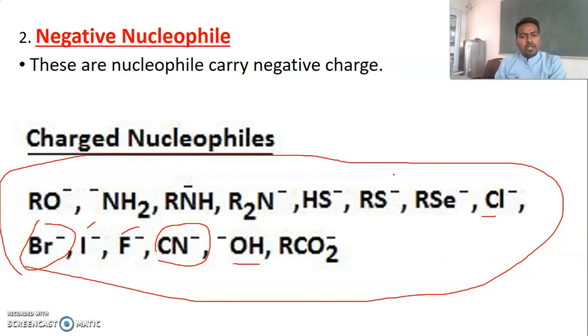Also RS minus, the alkyl sulfide group, and hydrogen sulfide HS minus. This is OH minus, hydroxide. Similarly this is HS minus, where instead of O, S is present, the thiol group. You can easily understand that they are electron rich because they bear a negative charge.